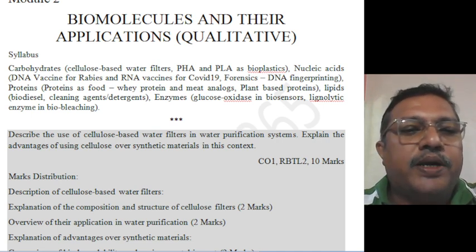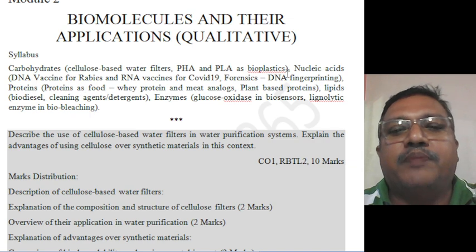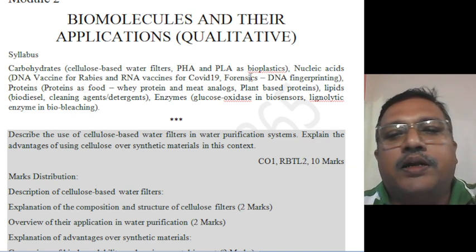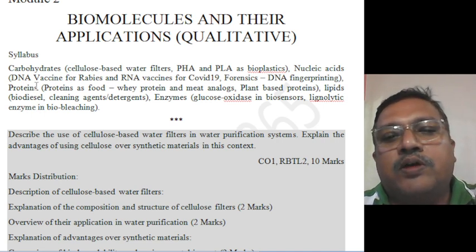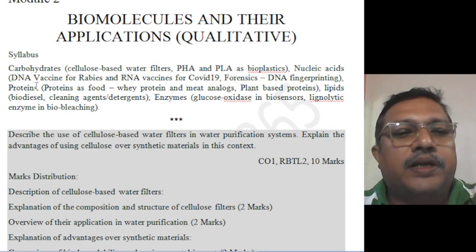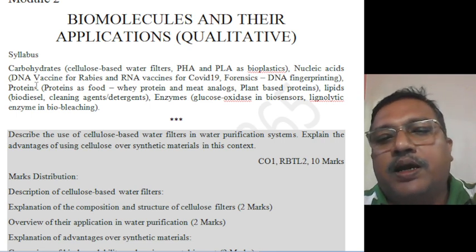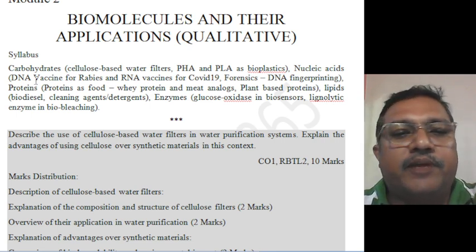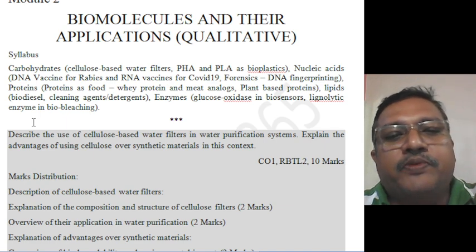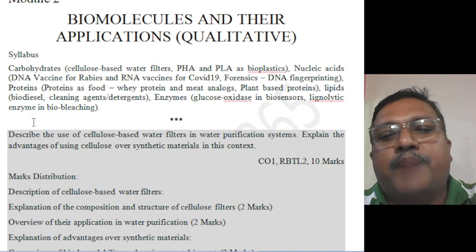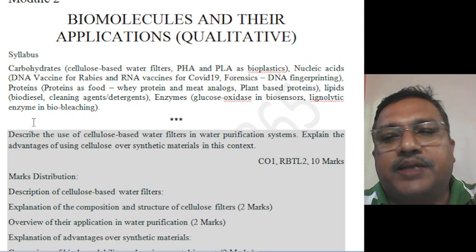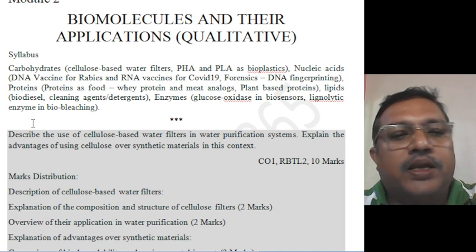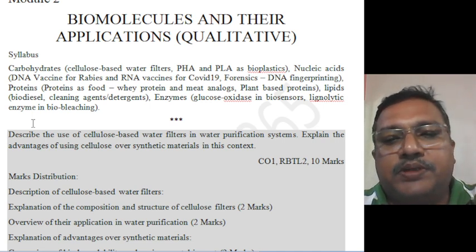The syllabus is given: carbohydrates based water filters, PHA and PLA as bioplastic. Under nucleic acids, it is mentioned: DNA vaccine for rabies and RNA vaccine for COVID-19, as well as DNA and RNA for forensic DNA fingerprinting. Protein as food, whey protein, meat analogues and plant-based proteins. Lipids, biodiesel, cleaning agents, detergents, application of lipids. Enzymes, in which glucose oxidase in biosensor and lignolytic enzyme in biobleaching are the topics to be given.